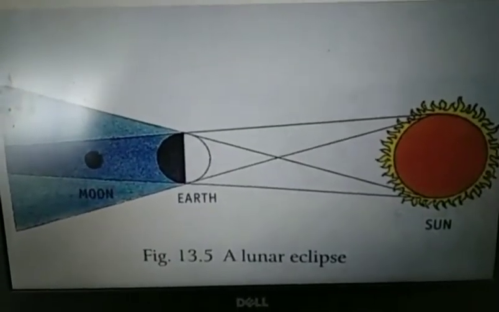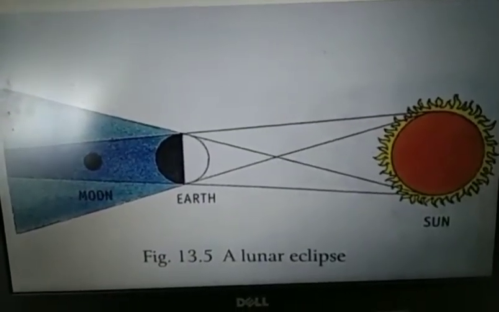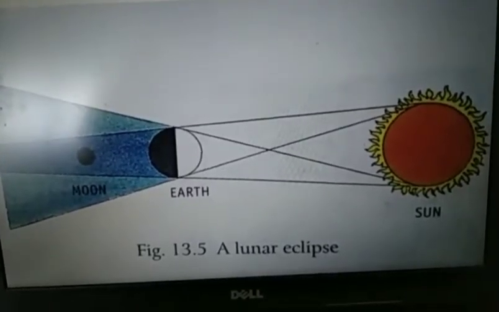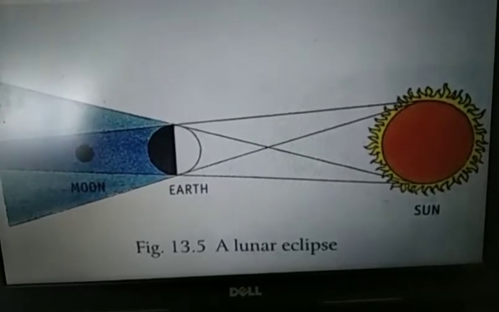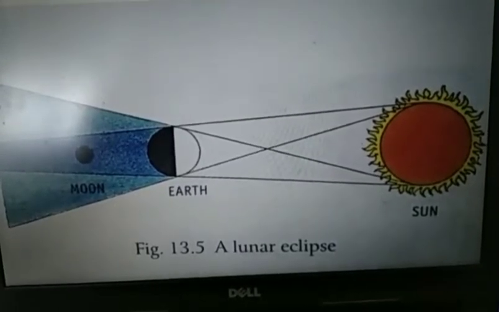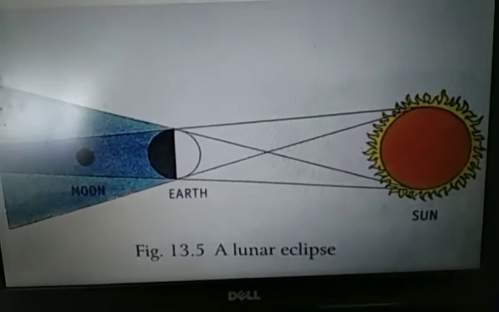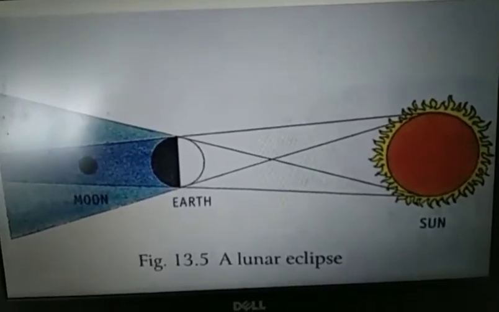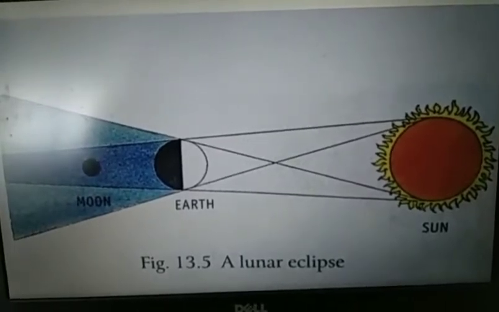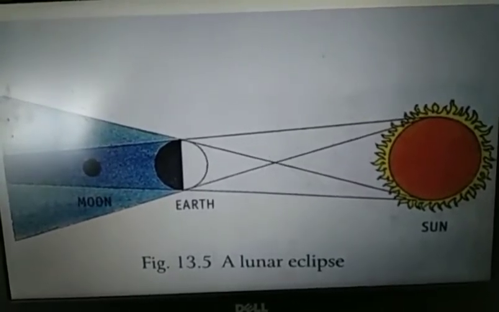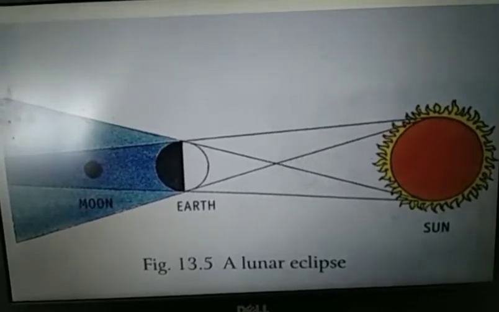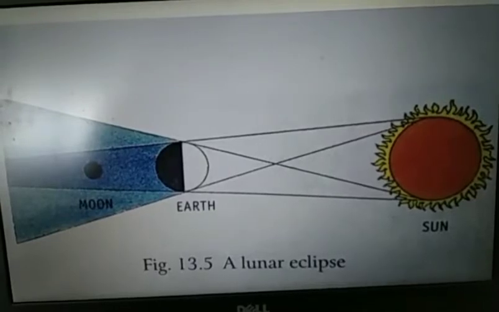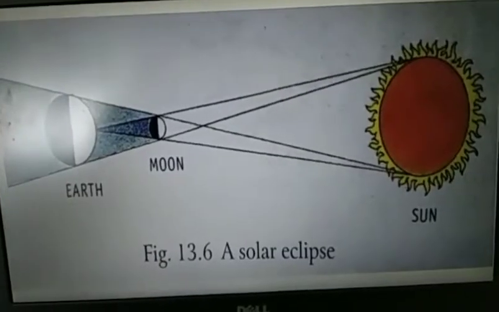Yes, here you can see a lunar eclipse. Lunar means moon. So when moon is hiding behind the earth, there will be no sunlight falling on the moon, hence we cannot see moon. So this hiding of moon behind the earth forms a lunar eclipse. Sometimes it may be a complete lunar eclipse, when the moon is completely hidden behind earth. And if the moon is partially hidden behind earth, it is considered a partial lunar eclipse.